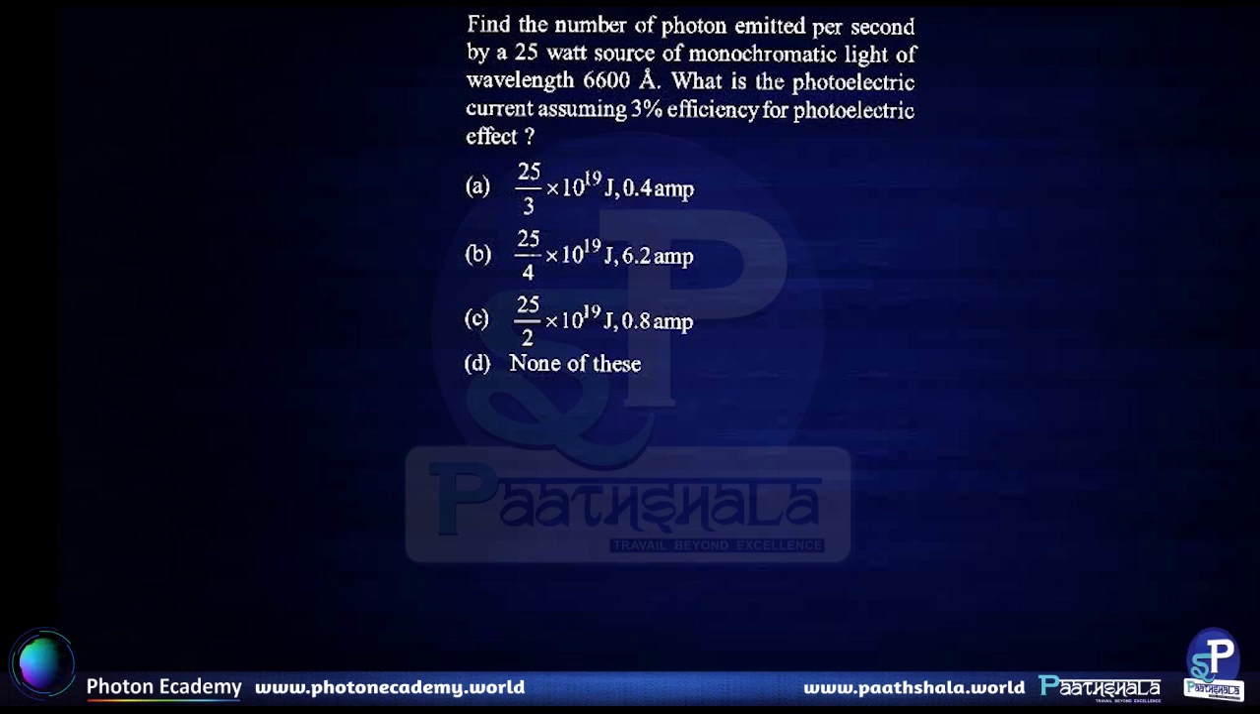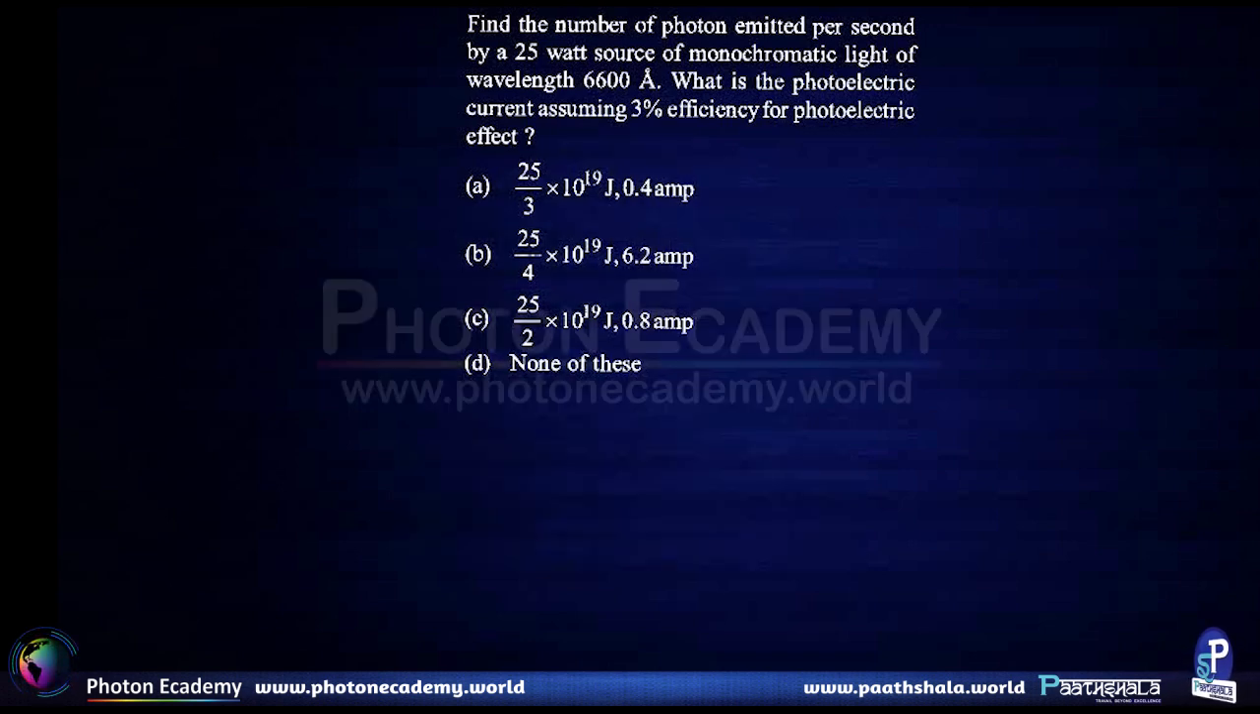Find the number of photons emitted per second by a 25 watt source of monochromatic light of wavelength 6600 angstroms. What is a photoelectric current assuming 3% efficiency for photoelectric effect? Let us say N is the number of photons emitted per second.